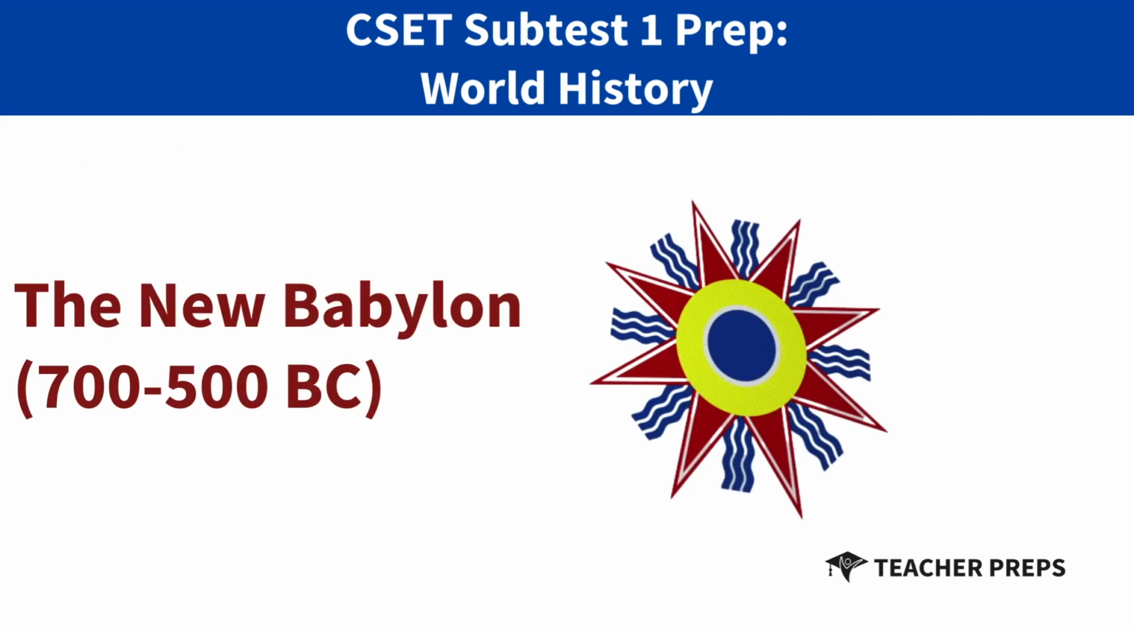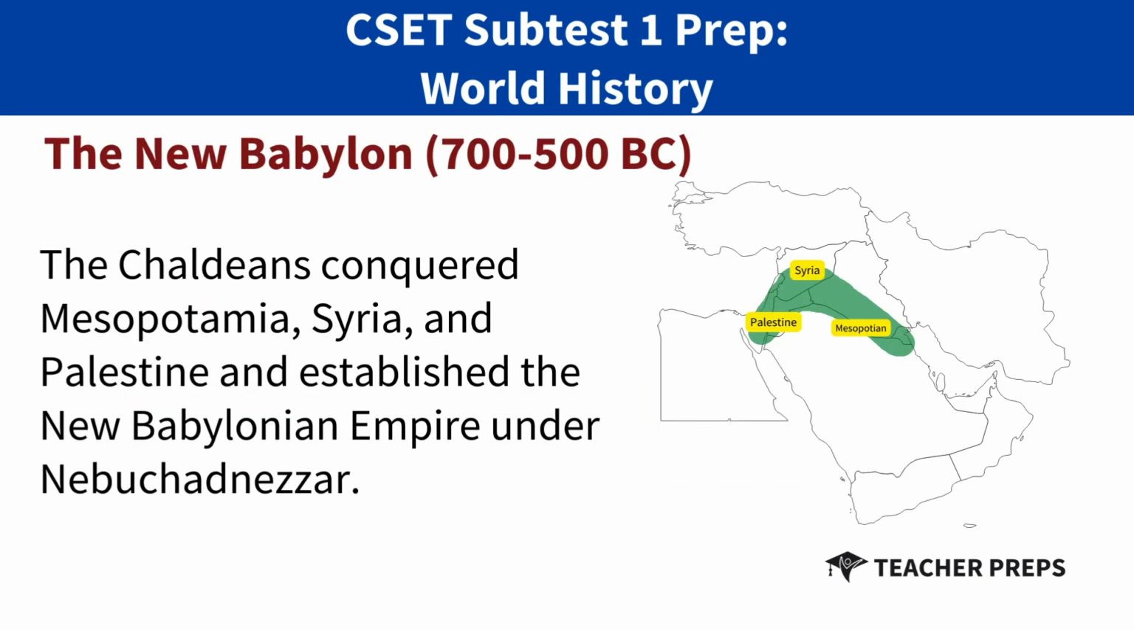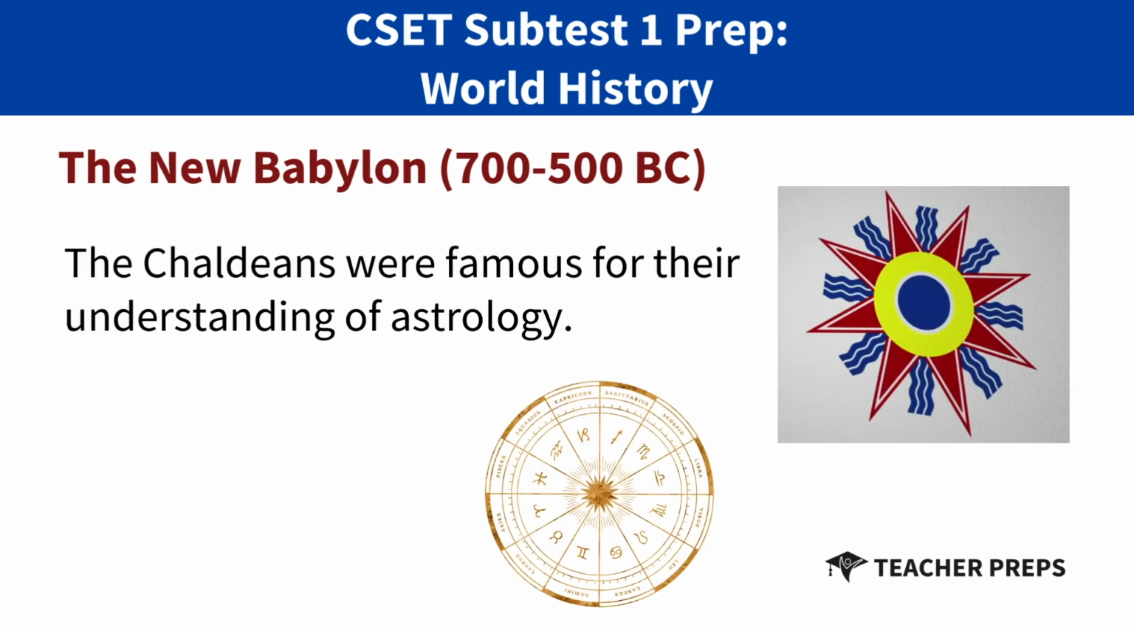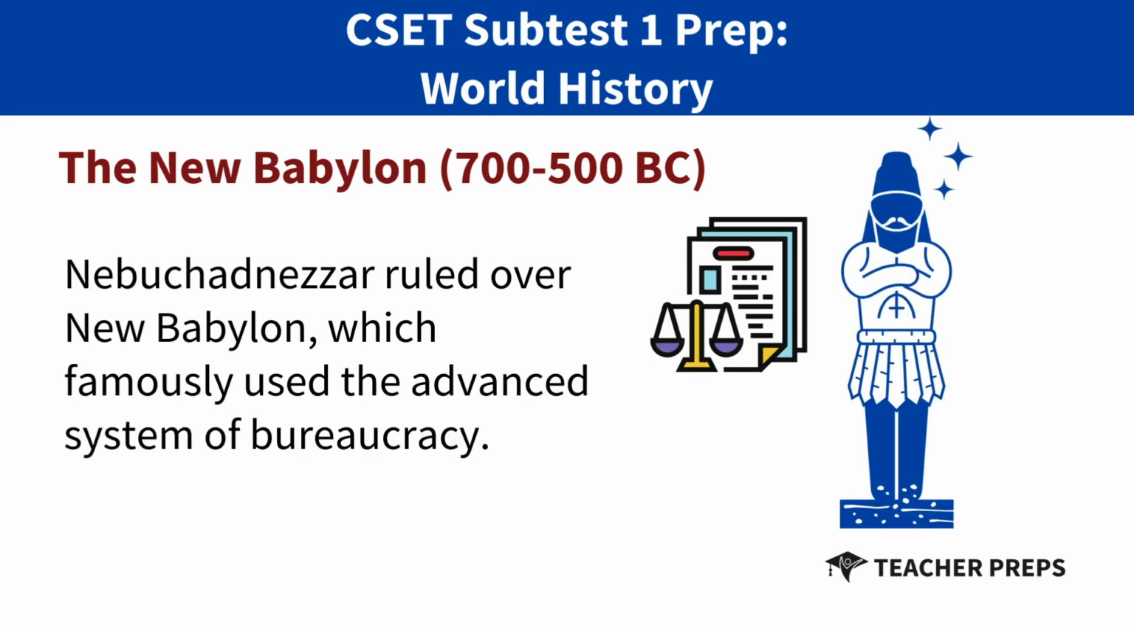Now we have the New Babylon. The Chaldeans conquered Mesopotamia, Syria, and Palestine and established the New Babylonian Empire under Nebuchadnezzar. The Chaldeans were famous for their understanding of astrology. Nebuchadnezzar ruled over New Babylon, which famously used an advanced system of bureaucracy.